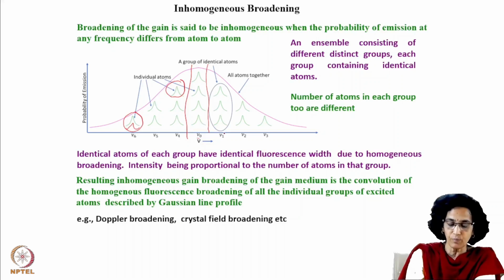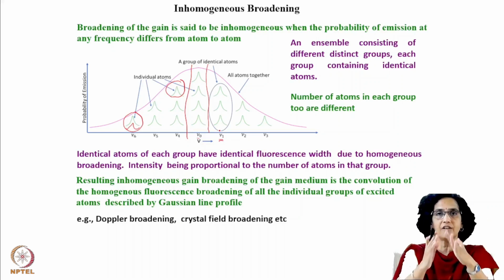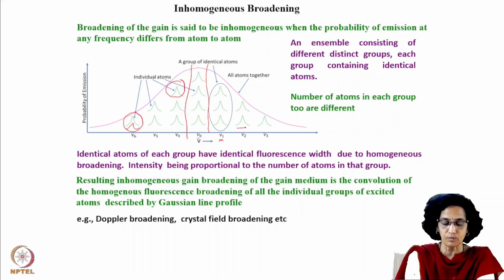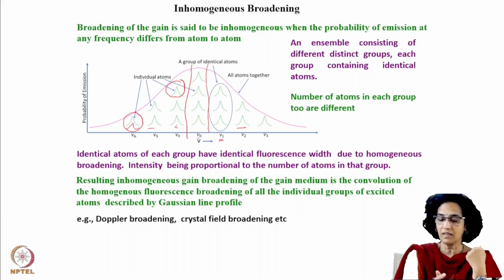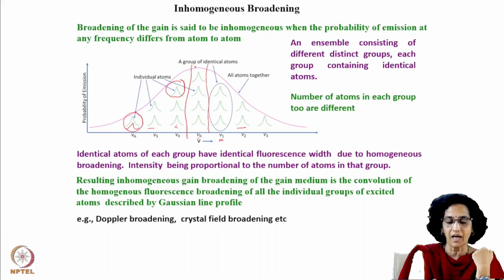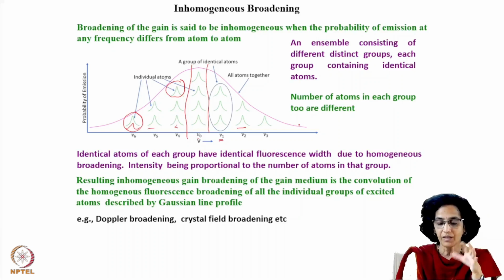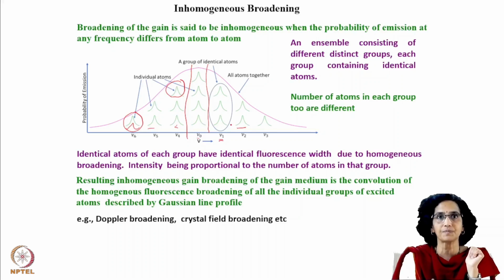There is another group which emits at nu1 as the central frequency, with the fluorescence profile dipping on either side. Similarly, there is another group at nu2, at nu4, nu5. So the total broadening of this particular system is the outer envelope of the combined fluorescence profiles of individual groups.